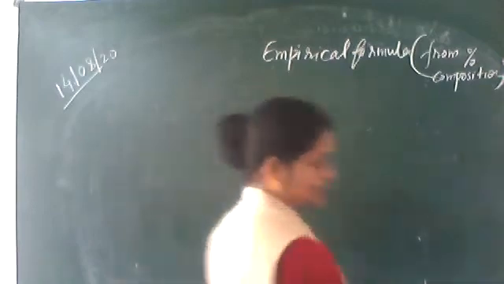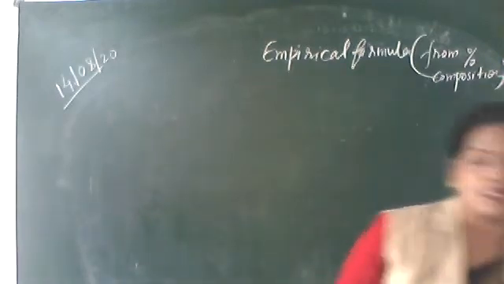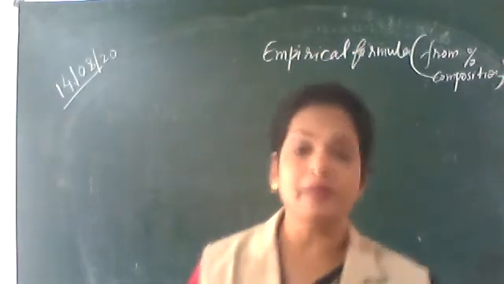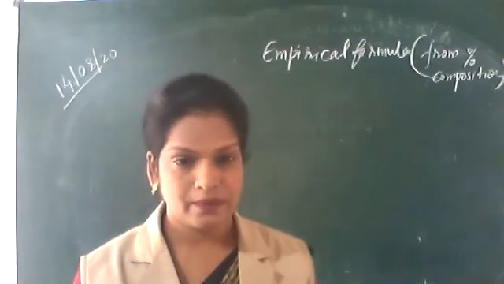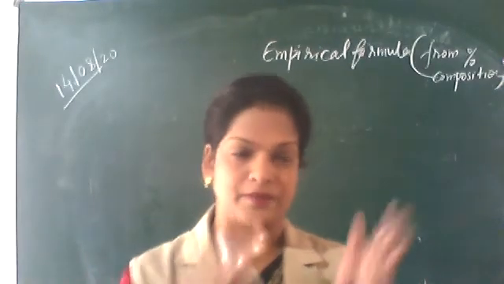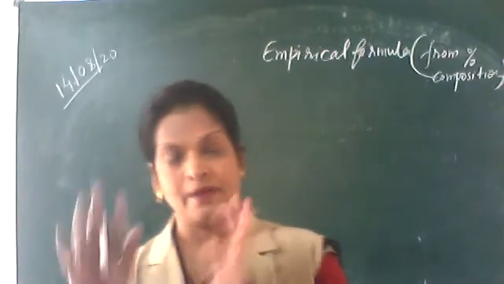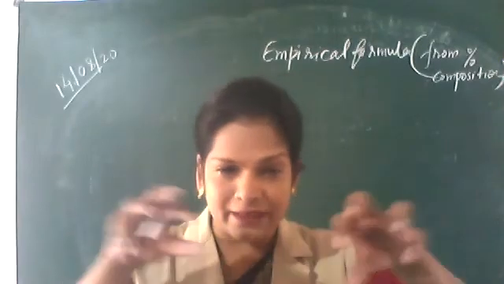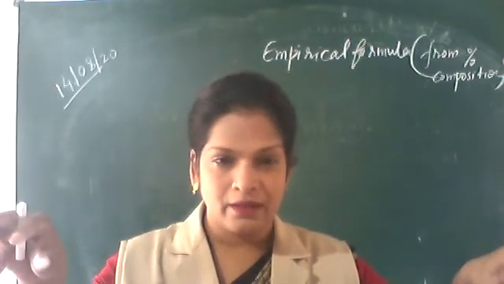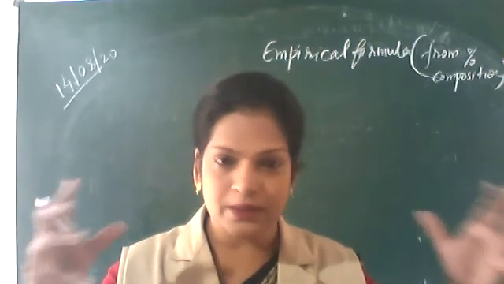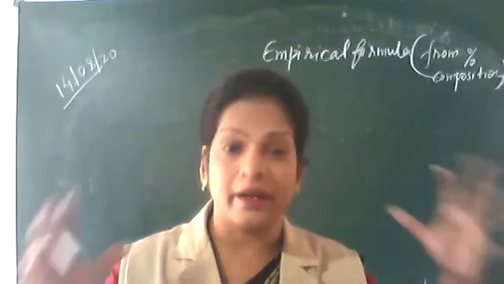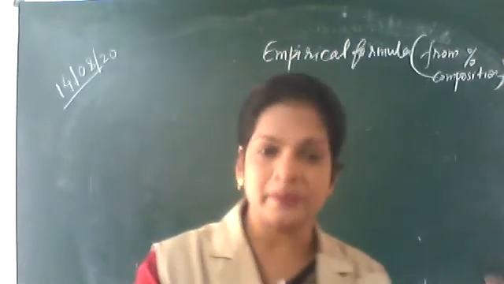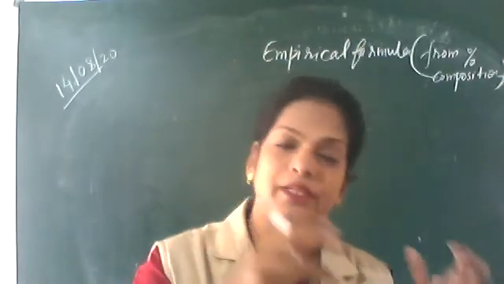In these types of questions, you will be supplied with the percentage composition. This is the percentage of carbon, this is the percentage of hydrogen, this is the percentage of oxygen. These percentages correspond to some weight only. In 100 grams, what is the weight of carbon?